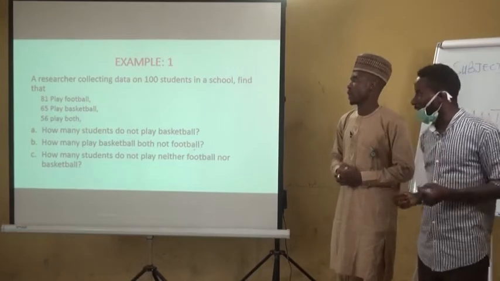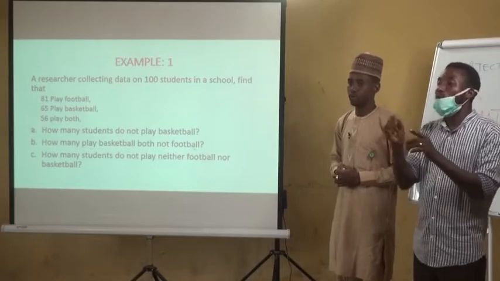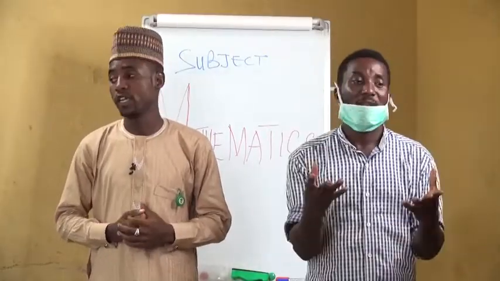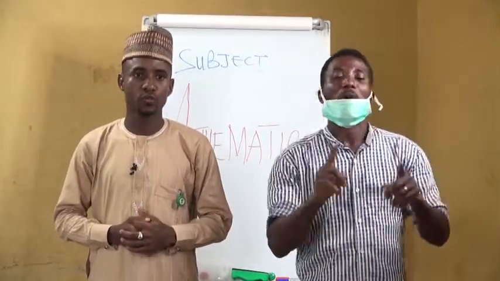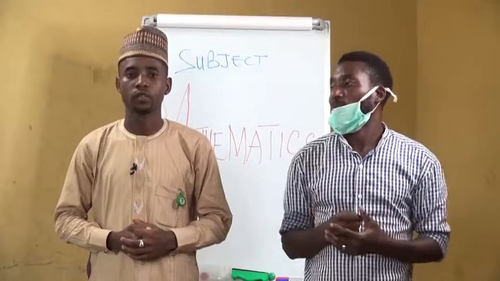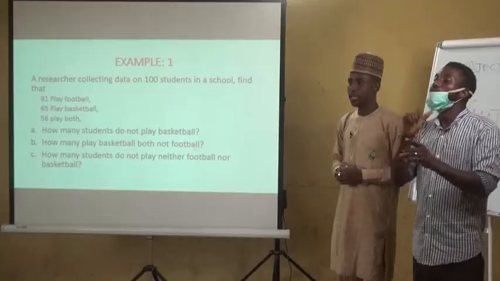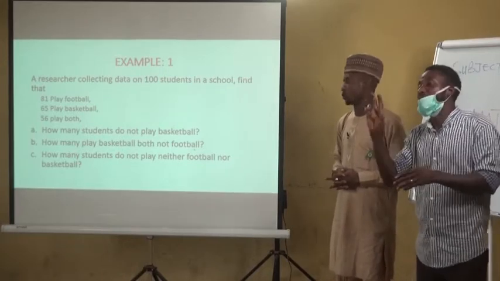Question A, how many students do not play basketball? B, how many students play basketball but not football? C, how many students play neither football nor basketball?